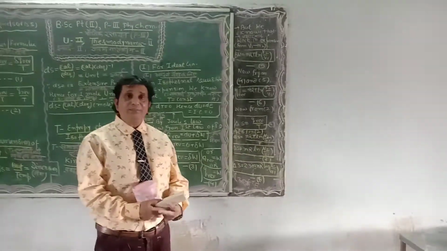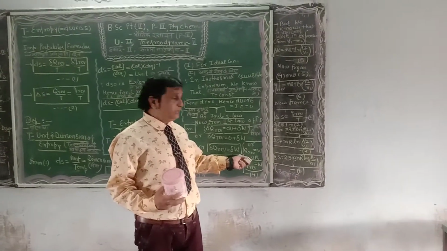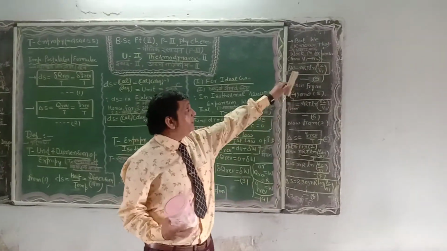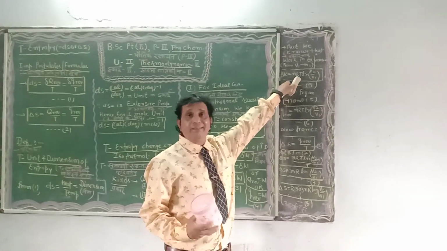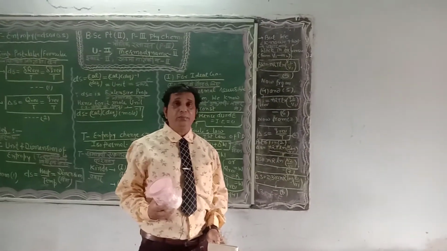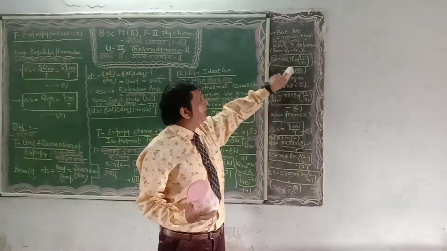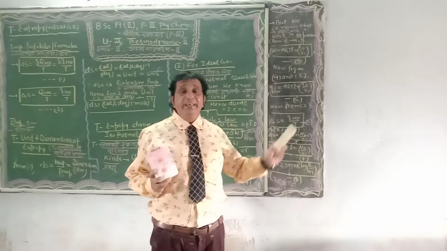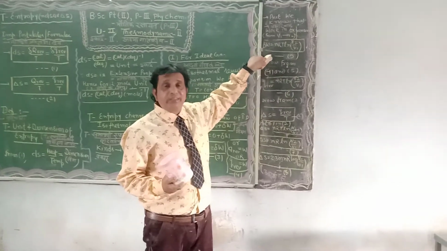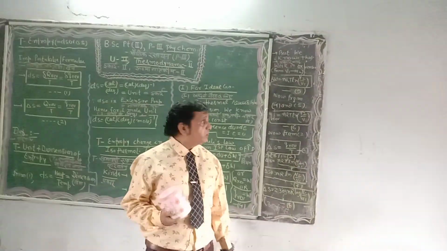By removing the condition of state function, one can write Q reversible is equal to W, equation 4. In unit 1 of BSc Part 2, we calculated the work in isothermal expansion. In an isothermal reversible process, W is equal to nRT ln V2 upon V1, where the system is allowed to expand from volume V1 to V2. Work done is nRT ln V2 upon V1, say equation number 5.